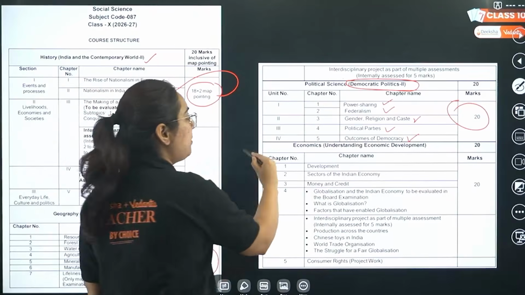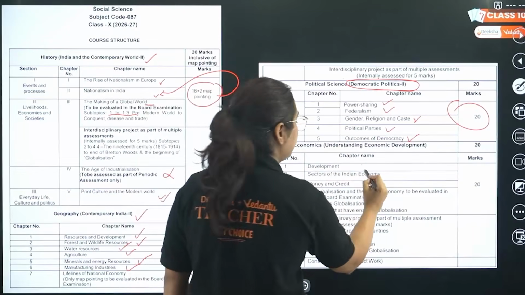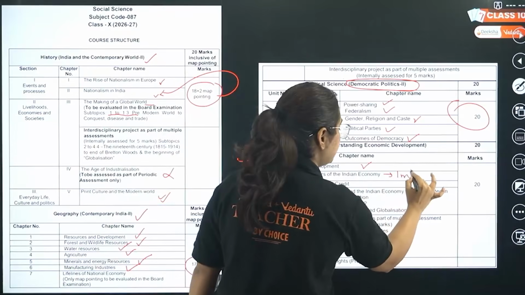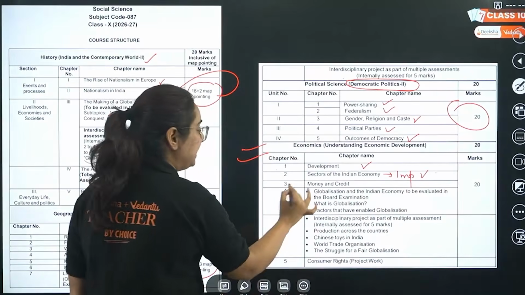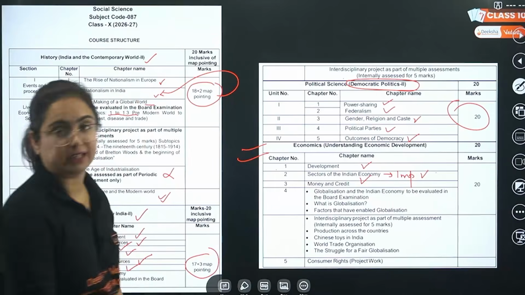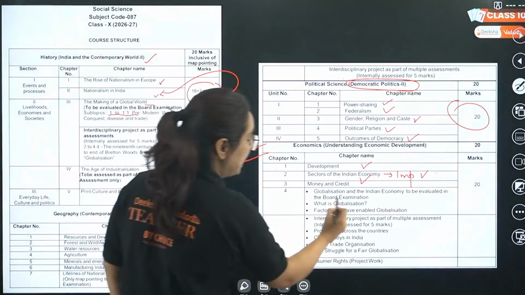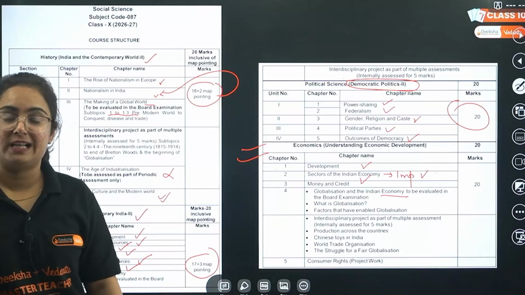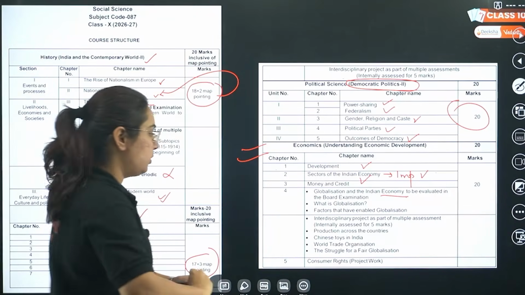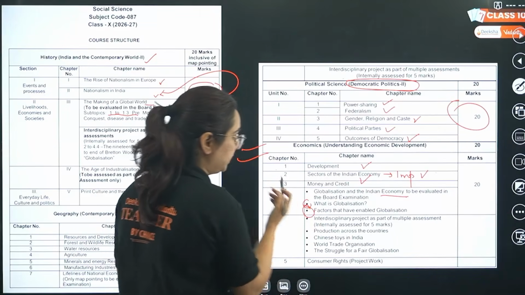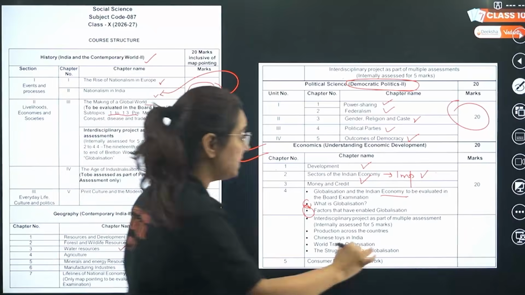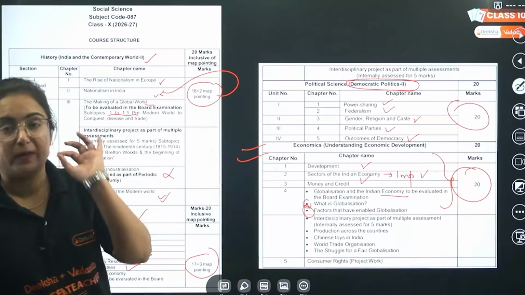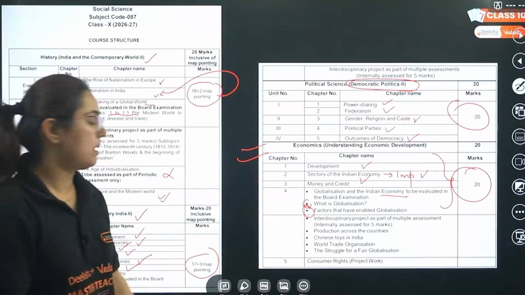Okay, when I talk about economics, beta, first chapter development complete, sectors of Indian economy complete, very important, money and credit again complete, but the chapter that is globalization and the Indian economy, here are 2 topics which they have provided us that is going to come. What is globalization and the factors affecting globalization? Only this you have to study in economics, and it will be of the weightage 25%, that is 20 marks.